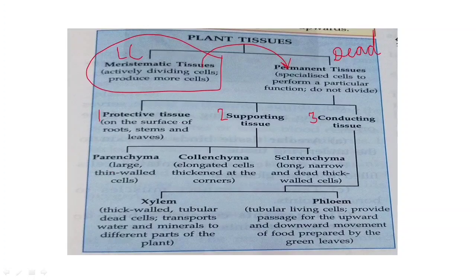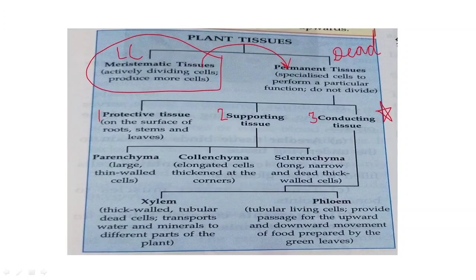Second is supporting tissue. Again, supporting tissue is of 3 subgroups, that is parenchyma, collenchyma and sclerenchyma. We will study the detail of these tissues, children, in a later part of the chapter. Last one is the conducting tissue. Very important, children. Conducting tissue or the transporting tissue of the plant body.